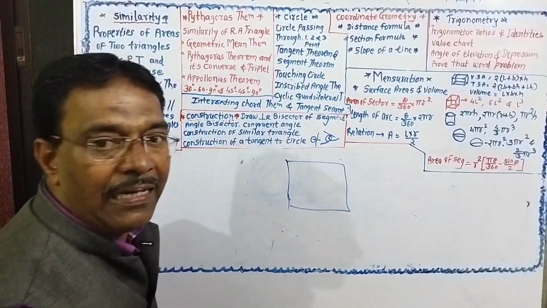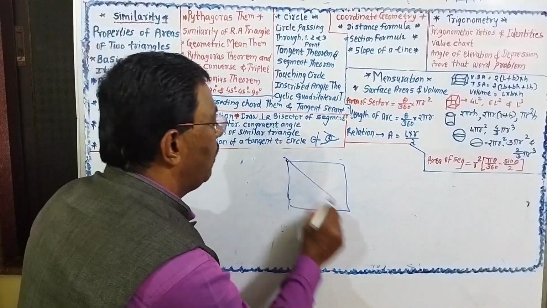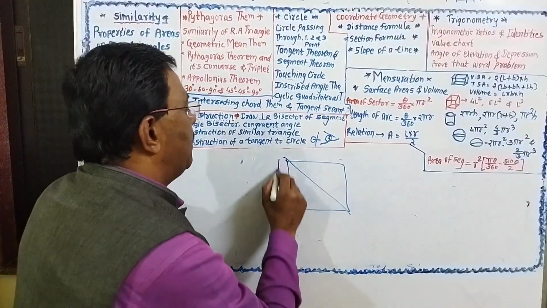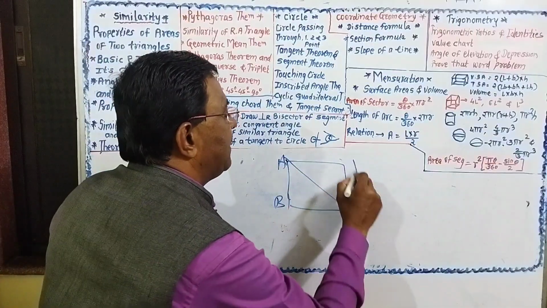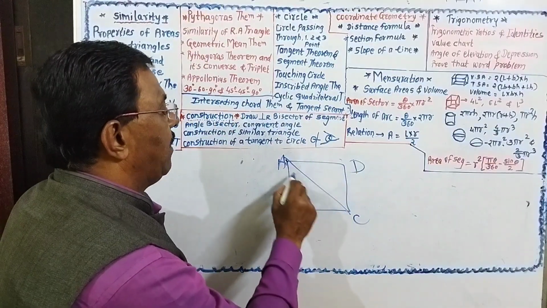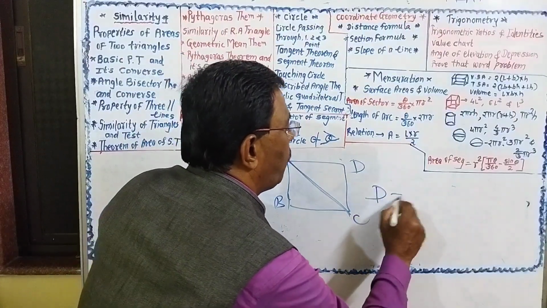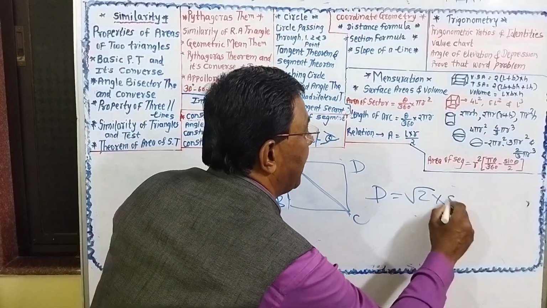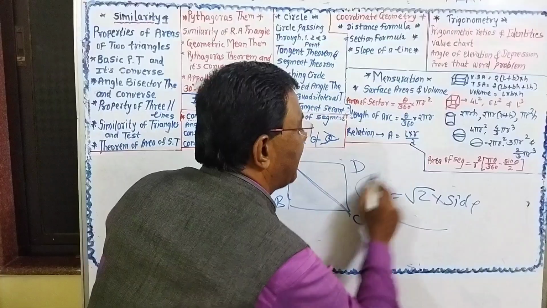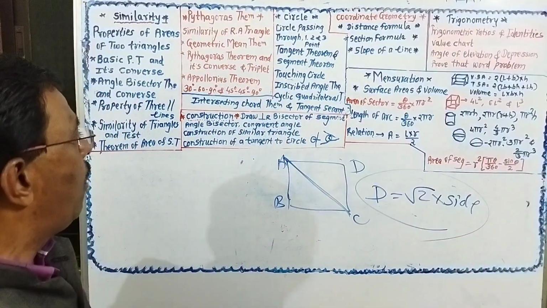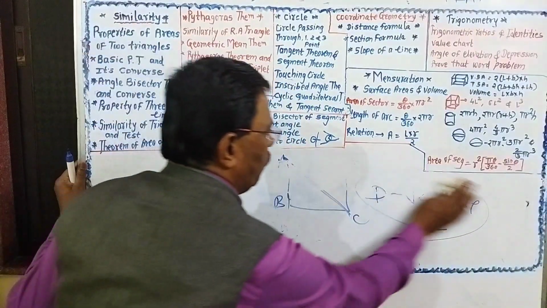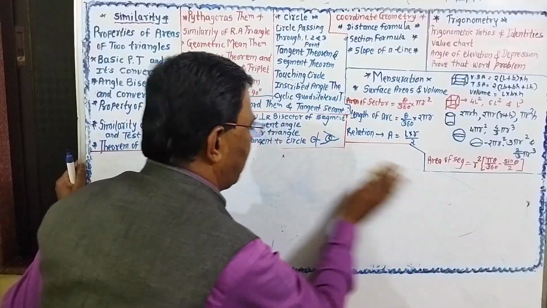Then there will be one more question depending on the relation between the sides of a square and its diagonal. Suppose that ABCD is a square, this is the diagonal, then the diagonal of a square is equal to √2 into side. Depending on this formula, there will be one question to you here. So in this way we complete the Pythagoras chapter.